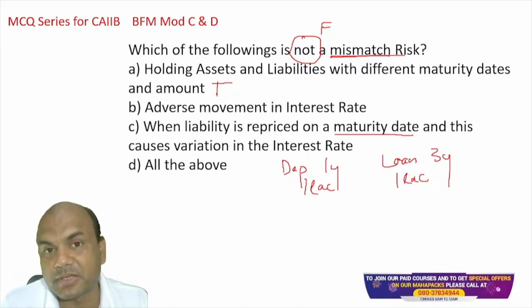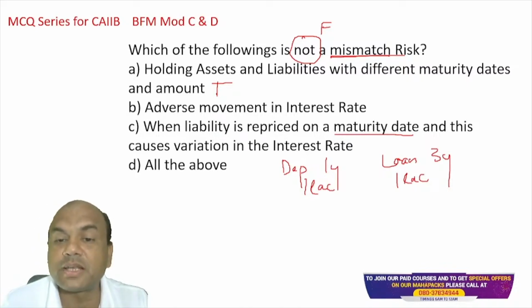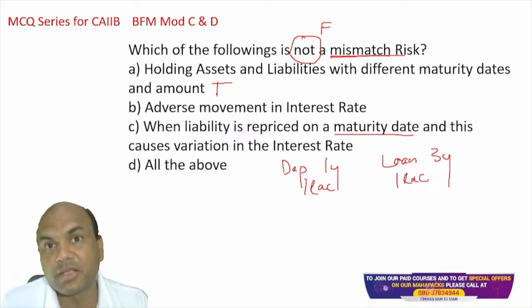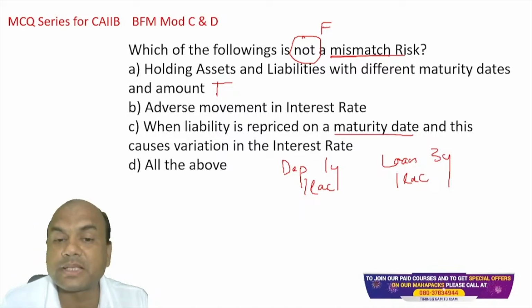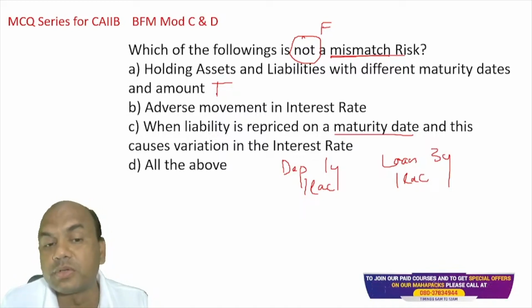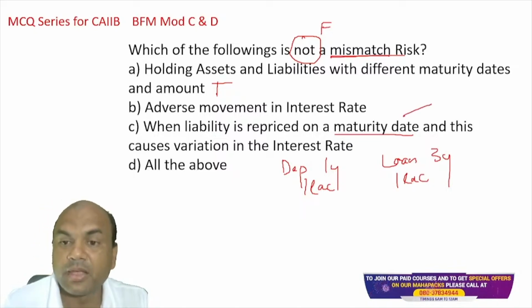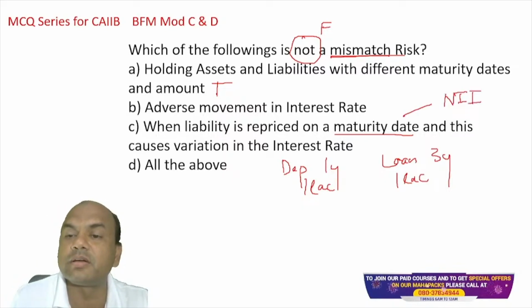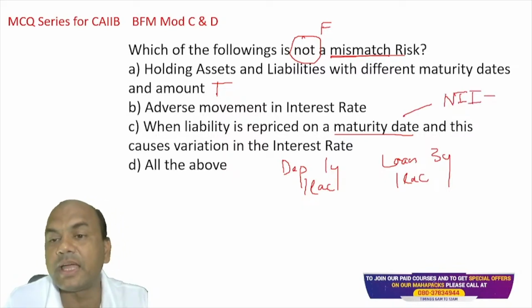Liability is the deposit, right? So this deposit is repriced. If the deposit interest rate has increased, going against my favor, there will be a mismatch between the interest rate of the loans as well as on the deposit. So NII will be affected, and further to this, NIM, net interest margin, will be affected, right?